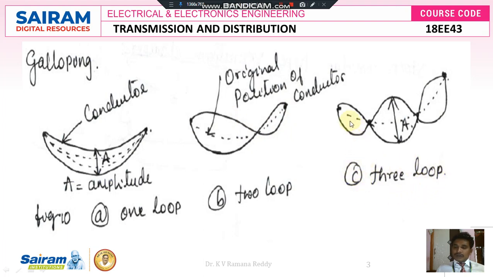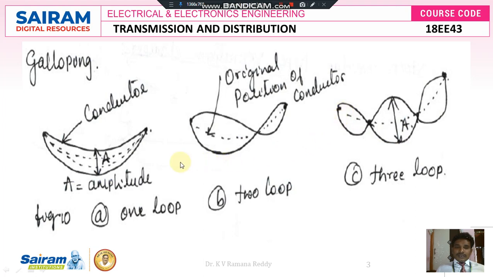In three loop galloping vibrations, this is the actual place or actual location of the conductor, that is the dotted line which is represented between the two successive poles. Due to high wind pressure, whenever it hits the conductor in perpendicular direction, the conductor will move in this way from left hand to the right hand, and there are three loops of structure like this. Once the conductor is dancing, then the type of galloping is called three loop galloping vibrations.